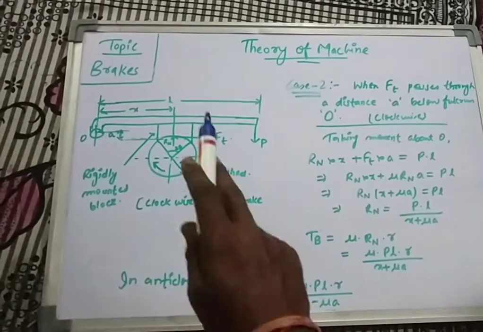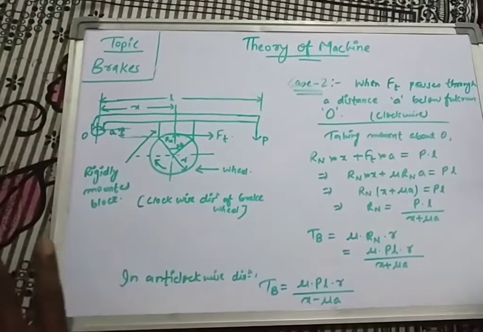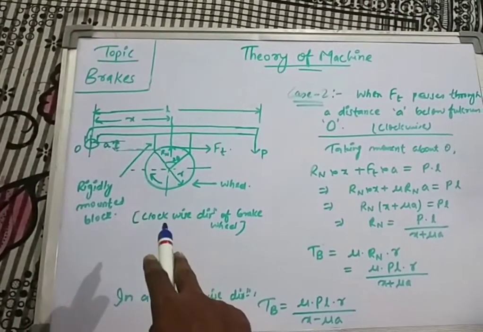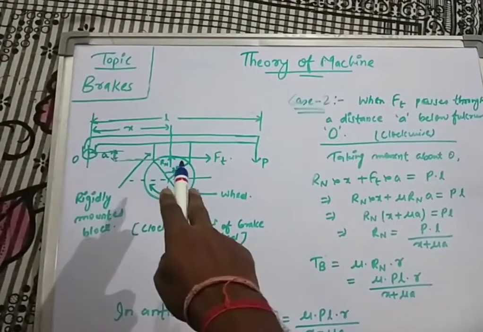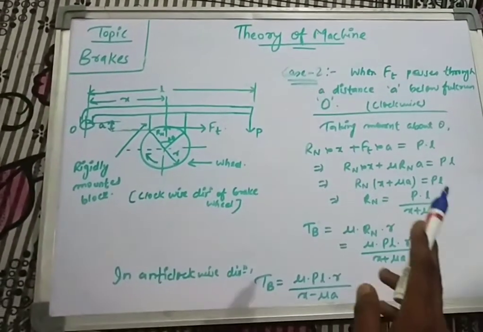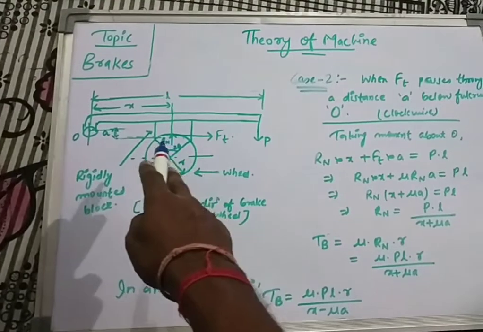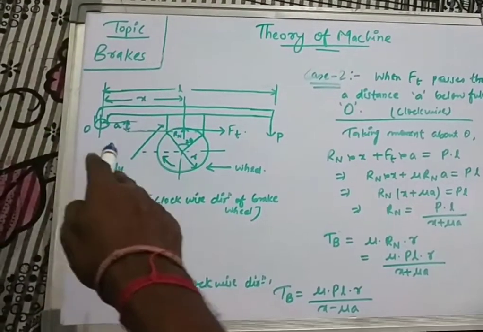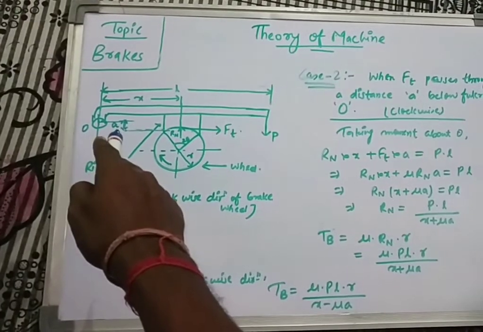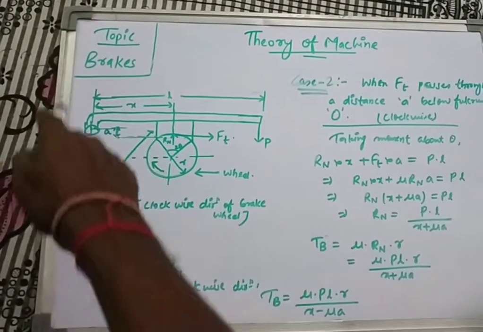I have already discussed while discussing the definition of shoe brake, that when we take the clockwise direction, the active direction will be along the right hand side, and if we take the anti-clockwise direction, then the active direction will be along the left hand side. So while taking the moment, it will give us a clockwise moment.